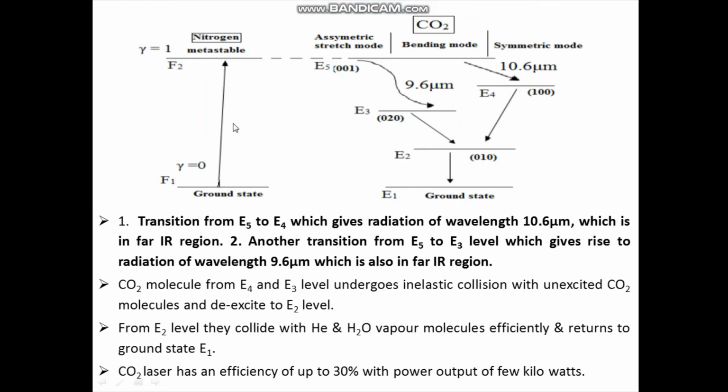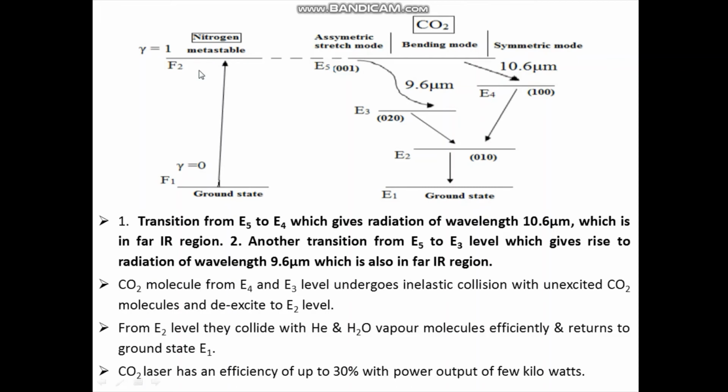So in first kind of collision, the free electrons due to electrical discharge in the tube collide with nitrogen molecules in the ground state, that is F1. As a result, the nitrogen molecules get excited or pumped to F2, which is a metastable state for nitrogen.